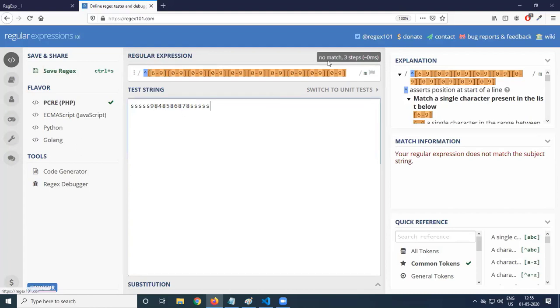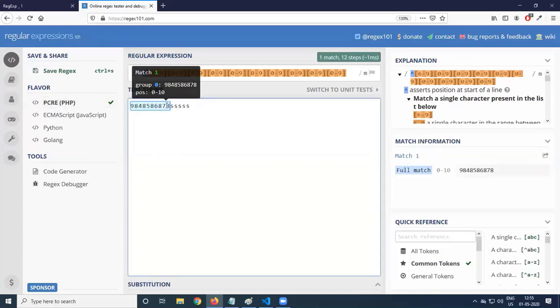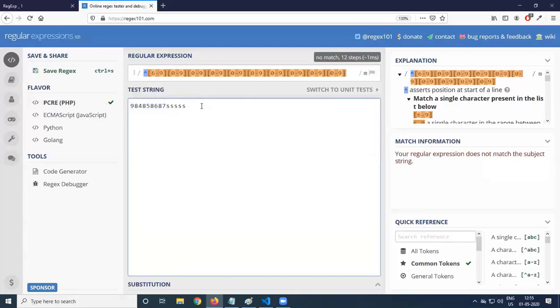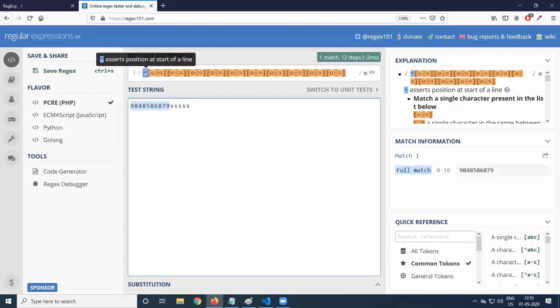And now no match. Why no match? Your regular expression does not match the subject string because it's not starting with that condition. So start with it, now it is matching. If I remove this 8, no match. So 9, after this not a problem. But the same format should be followed inside this.